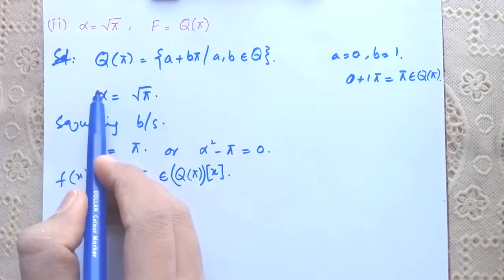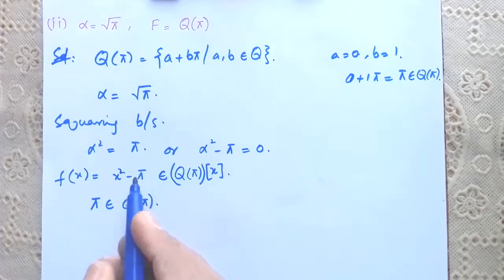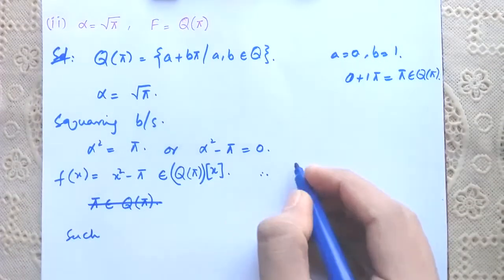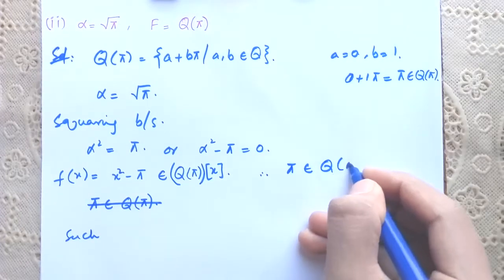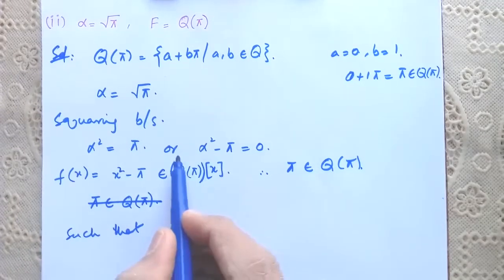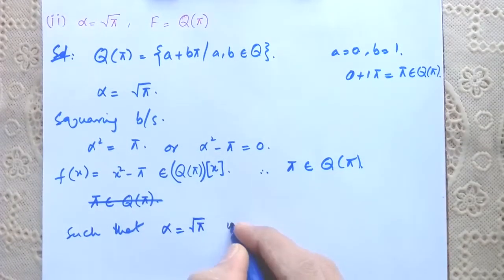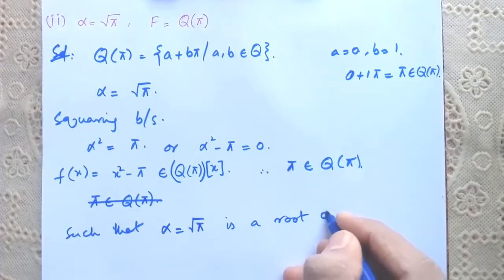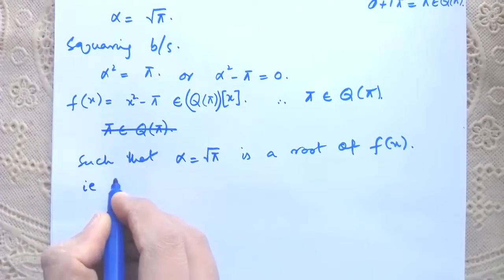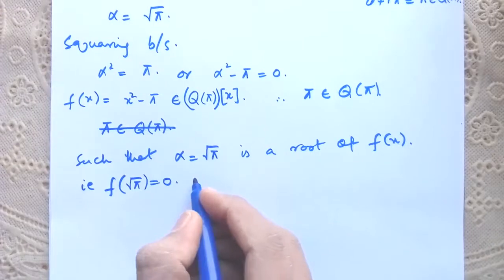Such that given alpha is equal to radical pi is a root of this polynomial, right? यहाँ लिख देते हैं pi belongs to Q(pi), such that this polynomial belongs to this rings of polynomial, such that alpha is equal to radical pi is a root of f of x, that is f of radical pi is equal to 0.